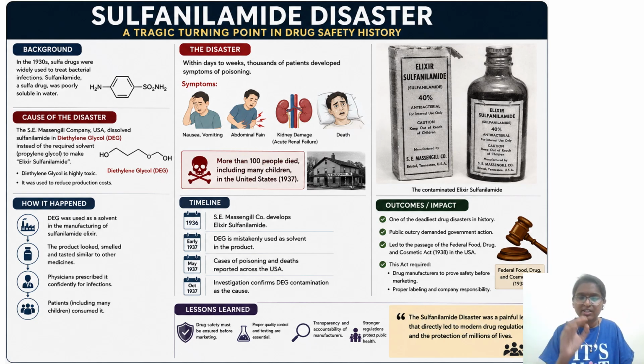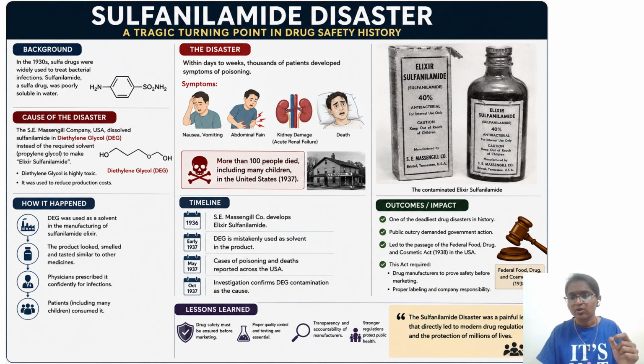Generally, in the case of children, some of whose organs are still in the developing stage, the kidney was most affected. It caused acute kidney failure, and many children died. Within days and weeks, thousands of patients developed symptoms of poisoning: nausea, vomiting, abdominal pain, kidney damage, that is acute renal failure, and death. More than 100 people died, including many children, in the United States in 1937. Okay, you can pause and look into the timeline.